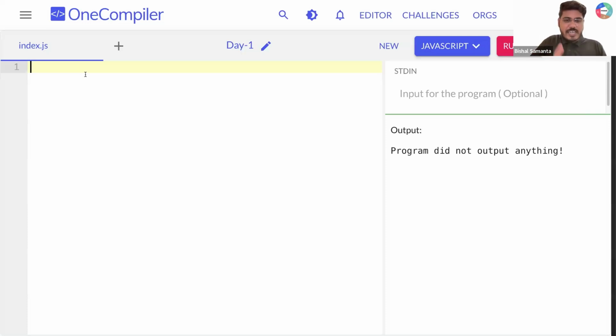Now can you all write with me this line, console.log hello world. Can you all type this in chat box, guys? Console.log hello world. This is going to be our first JavaScript code, right? Remember, this hello world should be inside quotation marks. Can you all type in chat box? I'm waiting.